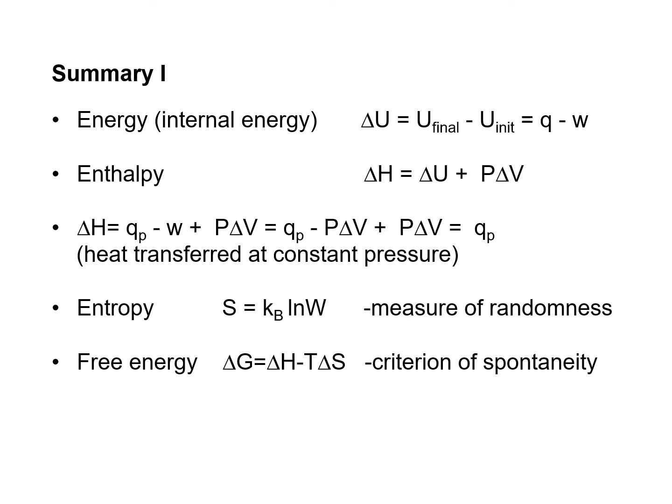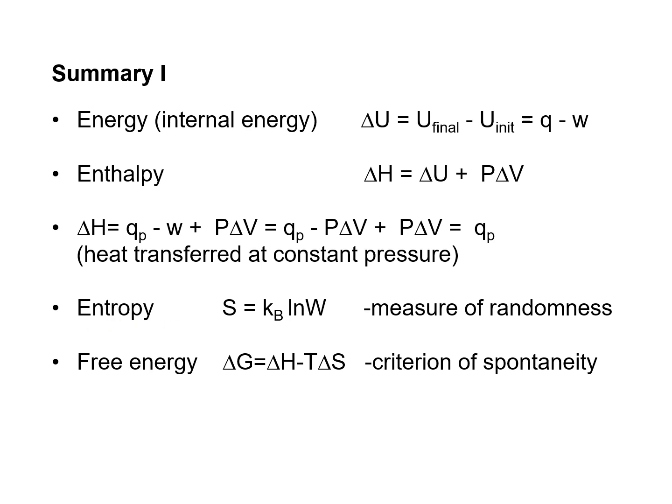And here's the summary of what we've learned so far. For internal energy, the change of the internal energy is U final minus U initial, or Q minus W: Q for the heat that the system gained, minus W, the work the system has done. And enthalpy change is written as delta H equals delta U plus P delta V. This enthalpy change can also be written as QP at constant pressure, meaning that the enthalpy change is the same as heat transferred at constant pressure.